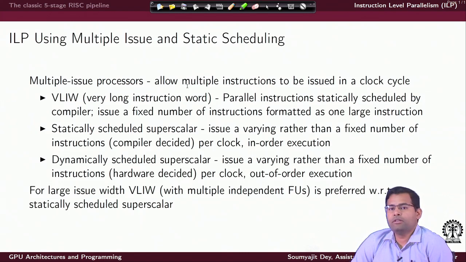The parallelism is decided by the compiler, the hardware is blindly following it and executing the instructions in parallel using multiple functional units which are already present in the VLIW style of architecture. Now, as an example, there are well known processors which do digital signal processing, which are designed based on this philosophy.